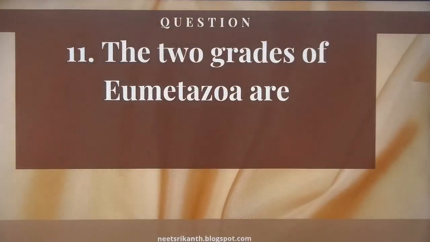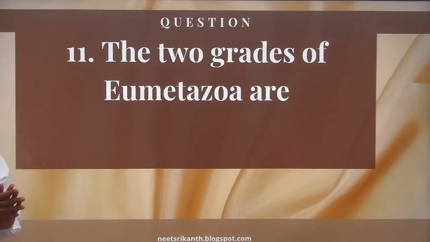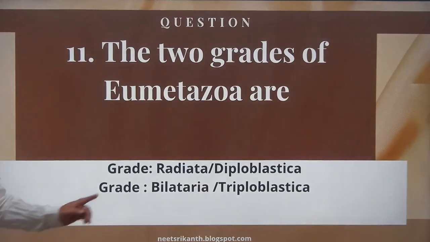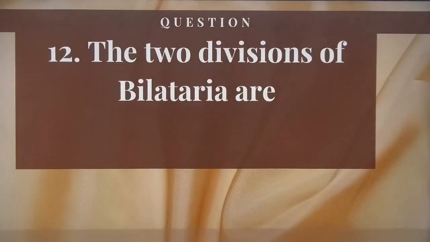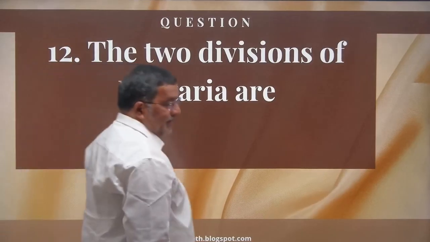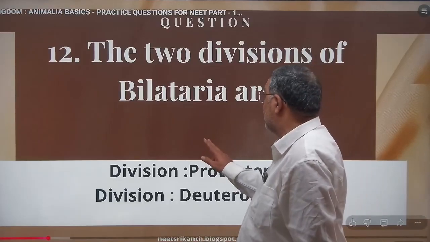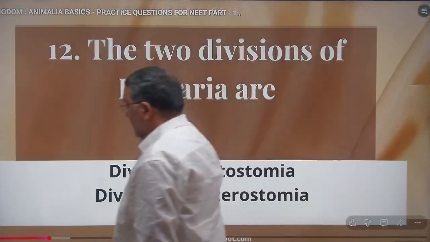Second question, all this from the chart itself: the two grades of Eumetazoa are... What are the two grades of Eumetazoa? Before it appears here, you should answer. Radiata or Diploblastica, Bilateria or Triploblastica. Two divisions of Bilateria, such kinds of questions, 150 questions are there by the end of this session.